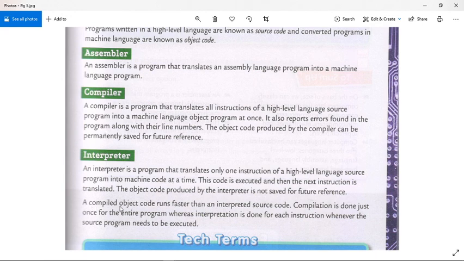A compiled object code runs faster than an interpreter source code. Compilation is done just once for the entire program, whereas interpretation is done for each instruction whenever the source program needs to be executed.